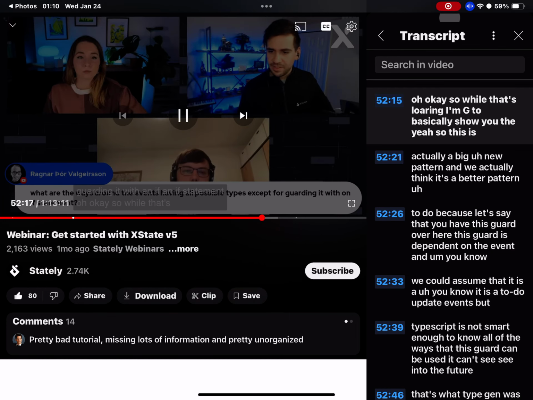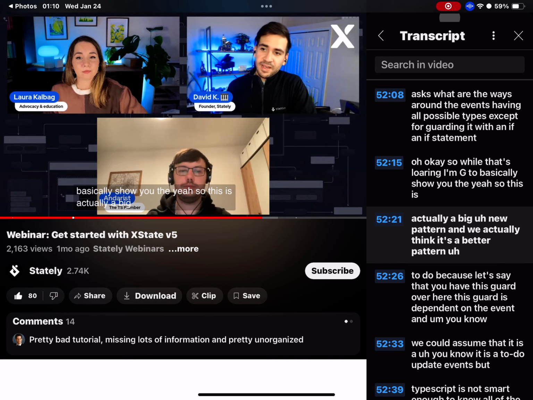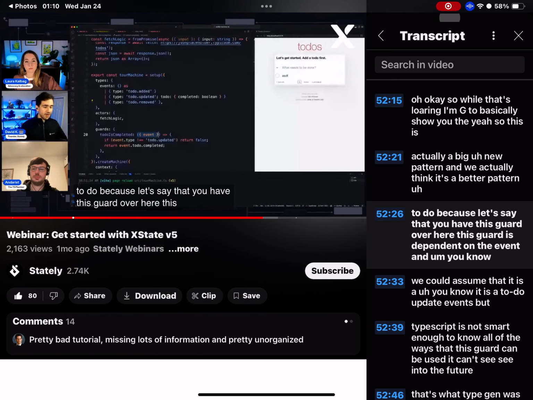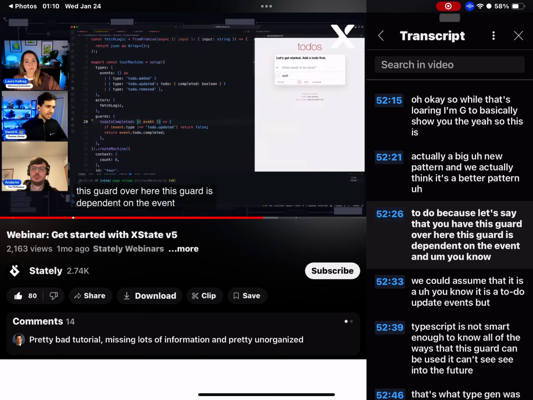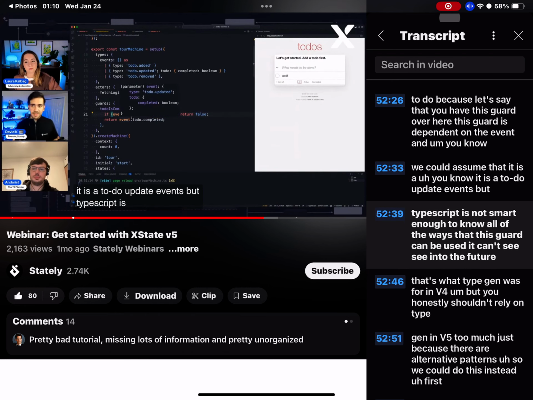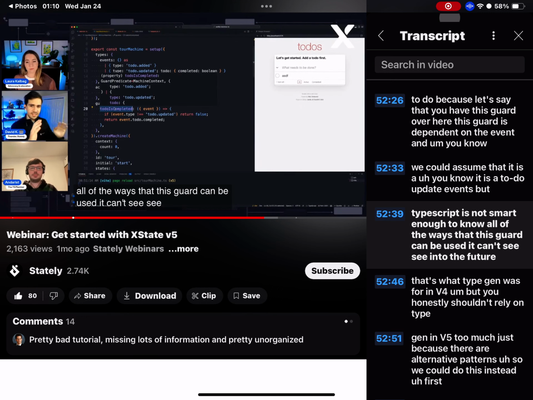So while that's loading, I'm going to show you, this is actually a big new pattern, and we actually think it's a better pattern to do. Let's say that you have this guard over here. This guard is dependent on the event, and we can assume that it is a to-do updated event, but TypeScript is not smart enough to know all of the ways that this guard can be used. It can't see into the future.